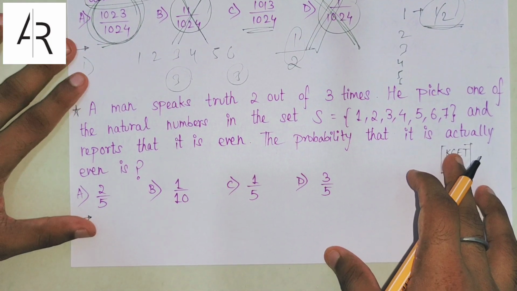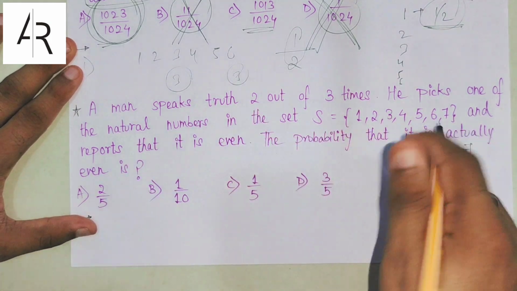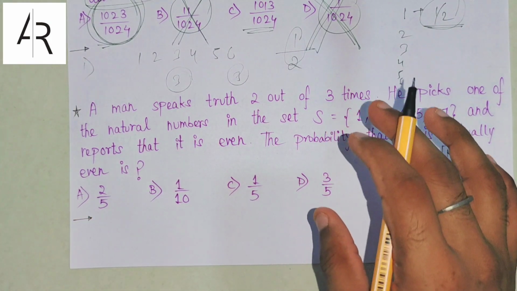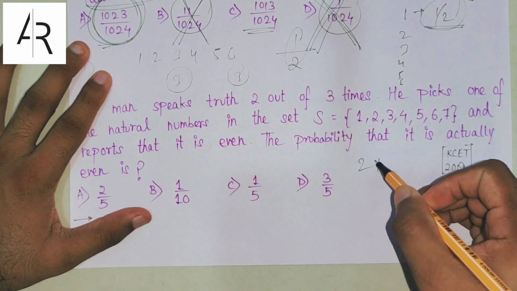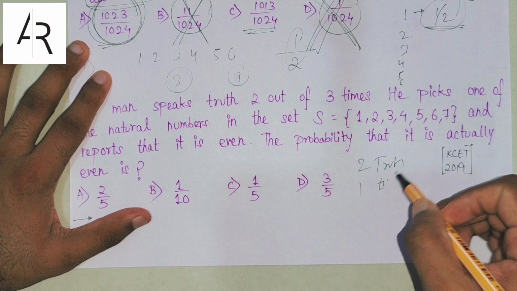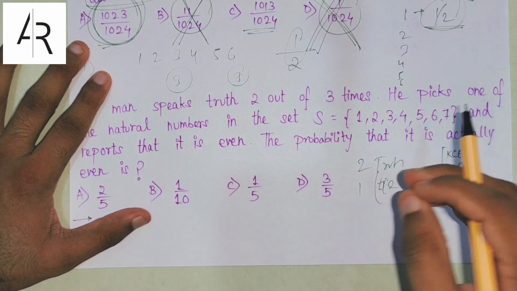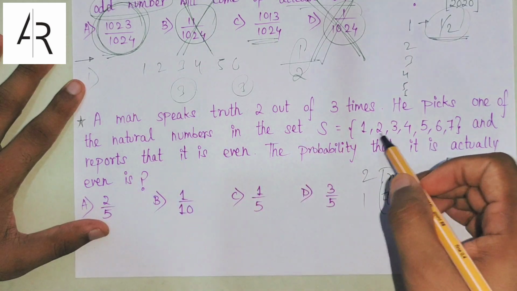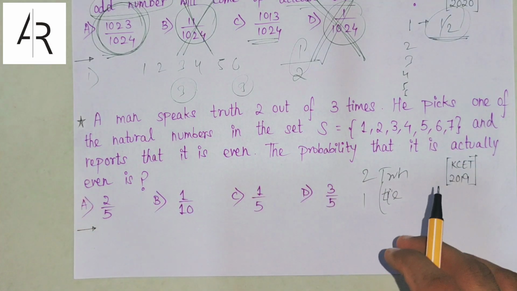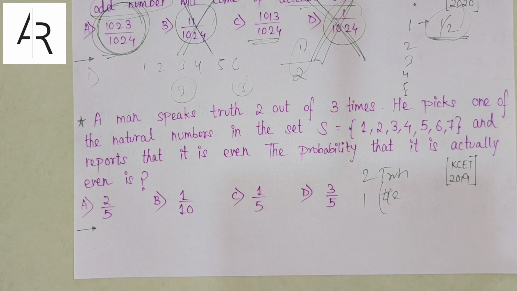Coming to the next question: a man speaks truth 2 out of 3 times. So this man is a liar, but not a very huge liar. He at least says truth 2 times and lies 1 time. Are you getting it? So we can trust this man some of the time. He picks one of the natural numbers in the set 1, 2, 3, 4, 5, 6, 7 and reports that it is even. The probability that it is actually even is.